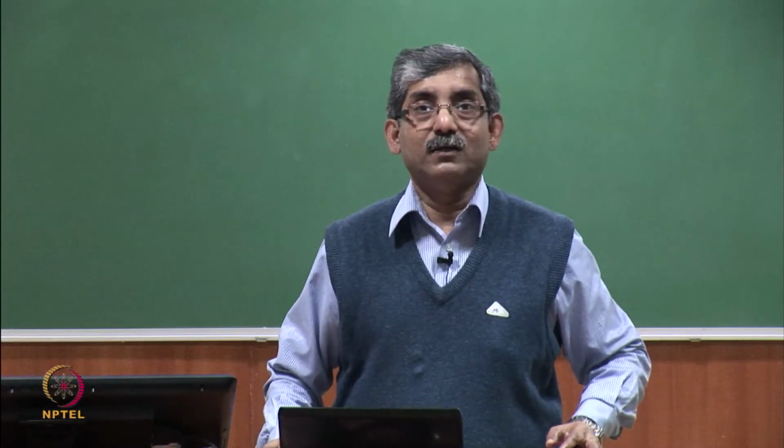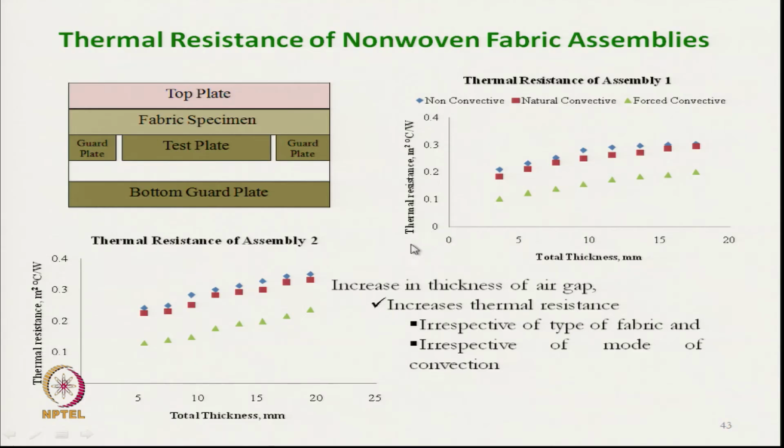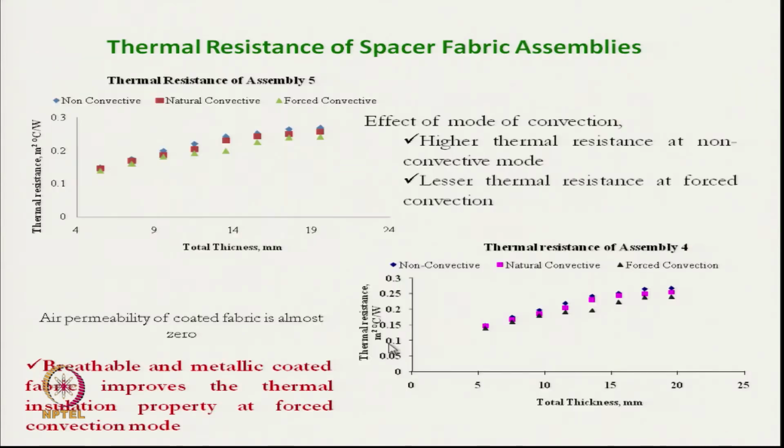So, that is why you can see the thermal resistance has dropped significantly, and the same phenomena was there for all other thicknesses. For all the air gaps, exactly the same phenomena was observed. The same trend was observed with the fabric assembly 2. Now, if we see the fabric assembly 4 and 5, the trends are same with the thickness.